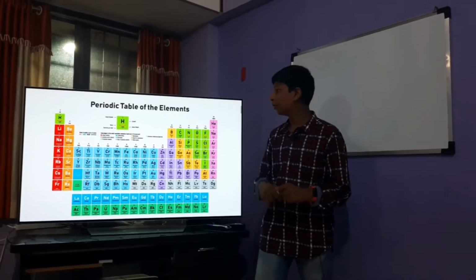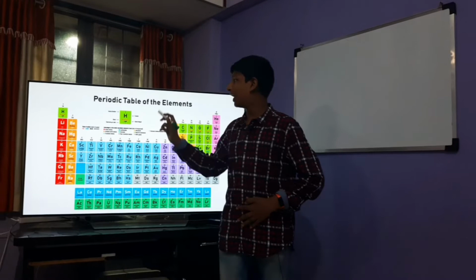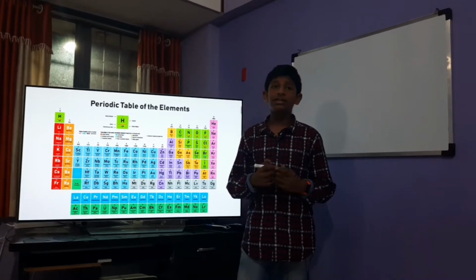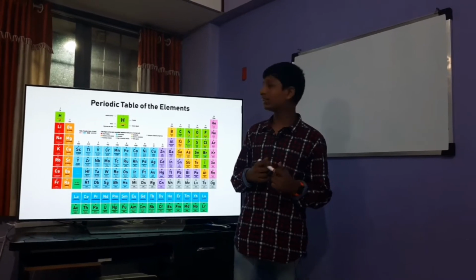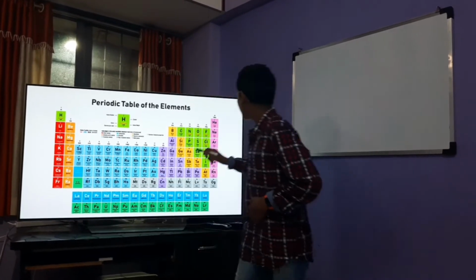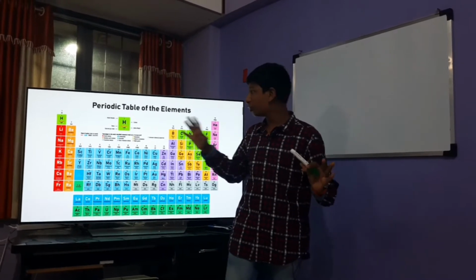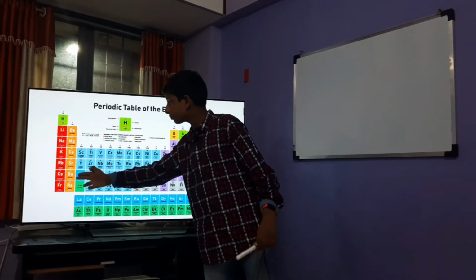Now hydrogen is not an alkali in the first case, and in the second case it does share the chemical properties of both the first group and the 17th group, which we are going to learn later. The first group is of the alkalis, as I told.